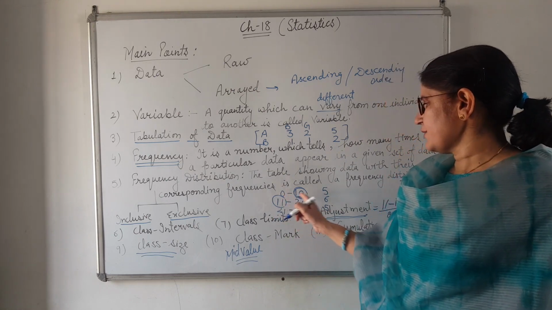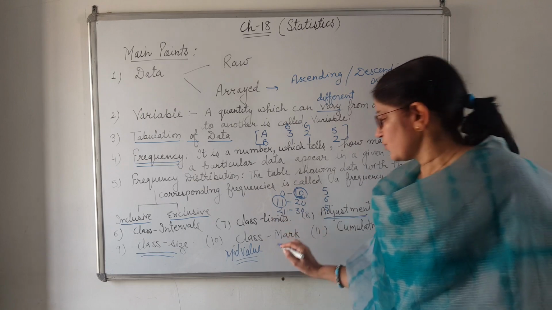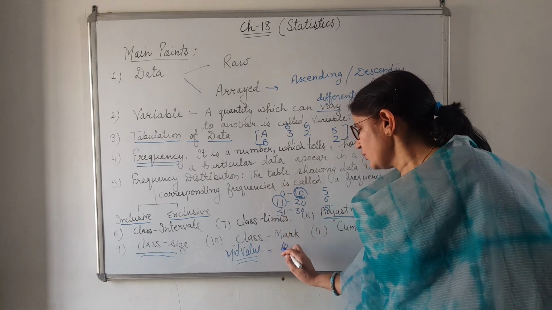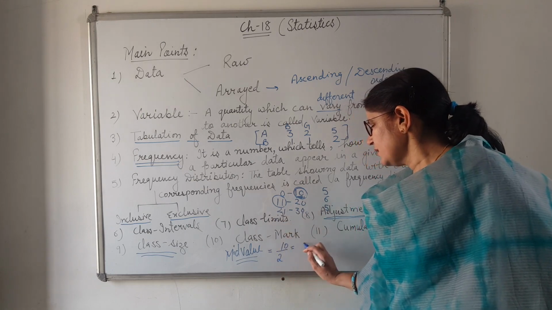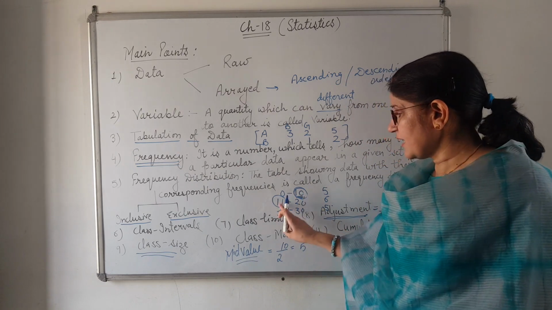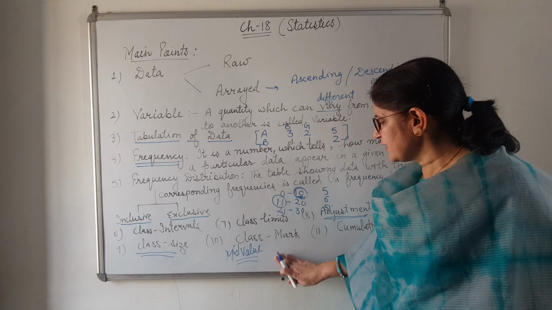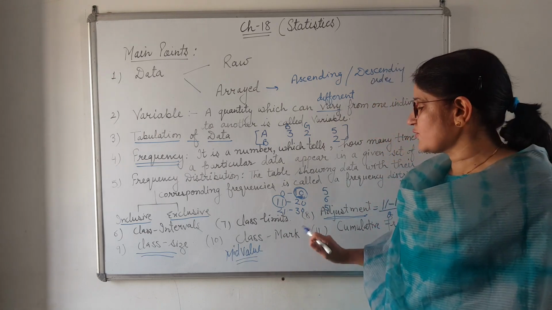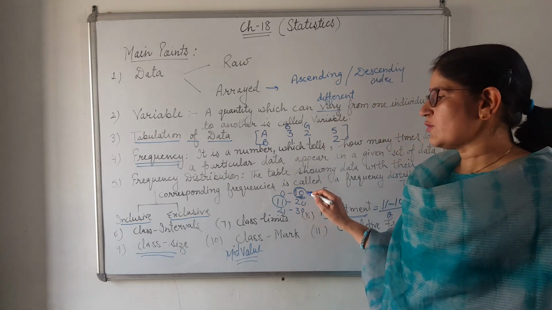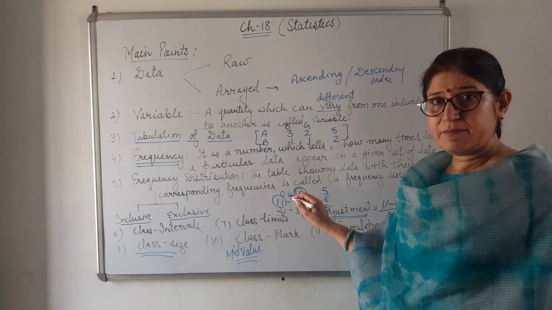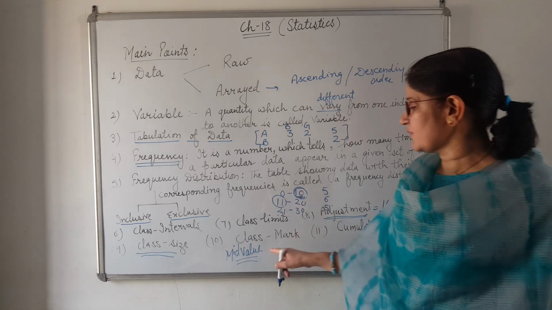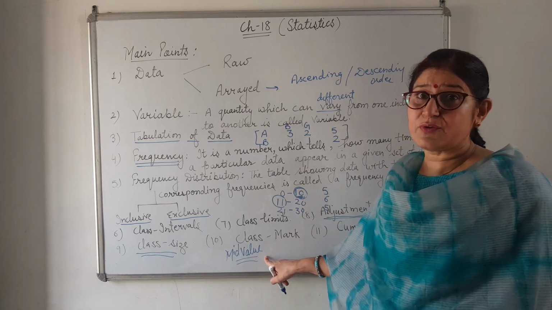If we are taking here 10 minus 0, 10 over 2, then 5. But here they are not in actual. First we have to change. So we have to find their actual class limits, and then afterwards we take one of the class intervals, add their limits and divide by 2, and then we get the mid value. Mid means between.